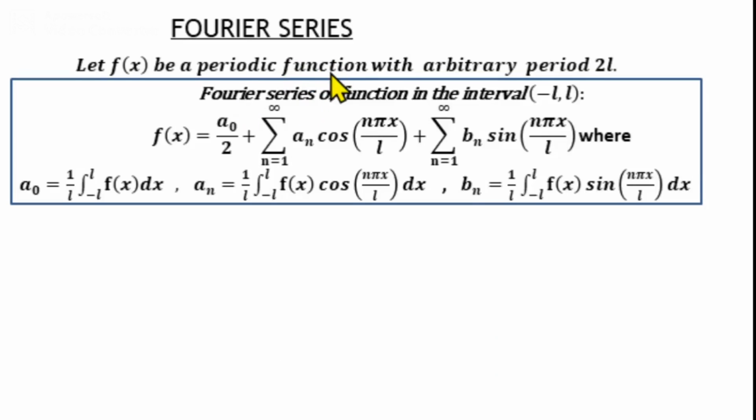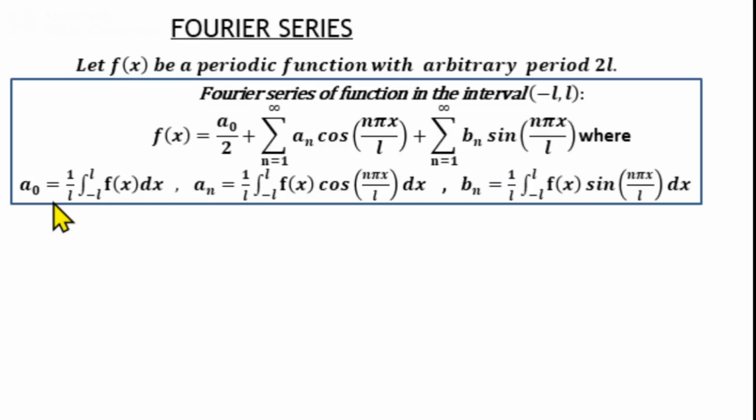In one of the previous lectures, I have discussed that if a function with period 2L is defined in the interval of length 2L, that is, if suppose the function is defined in the interval minus L to plus L, then its Fourier series is f(x) = a0/2 + summation n from 1 to infinity an cos(n pi x/L) + summation n from 1 to infinity bn sin(n pi x/L), where